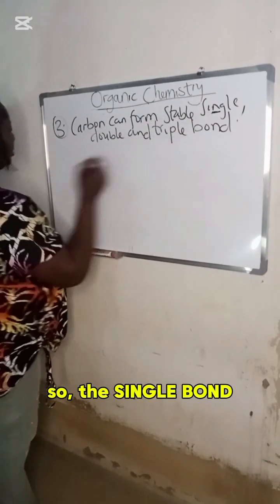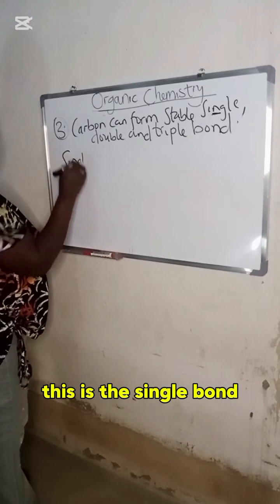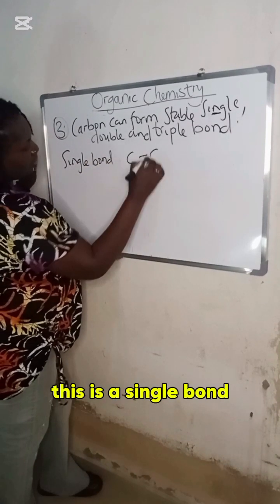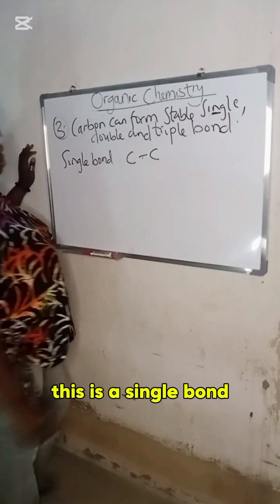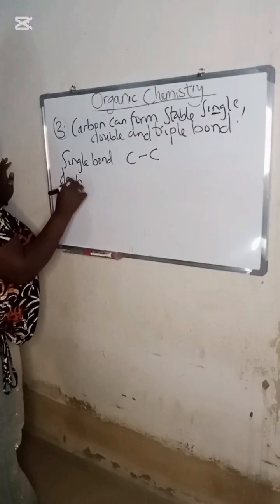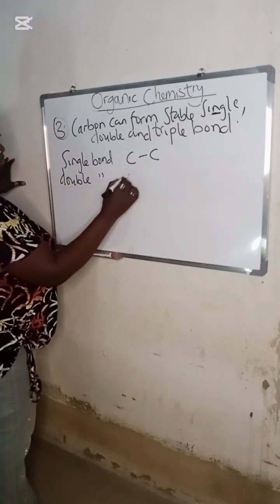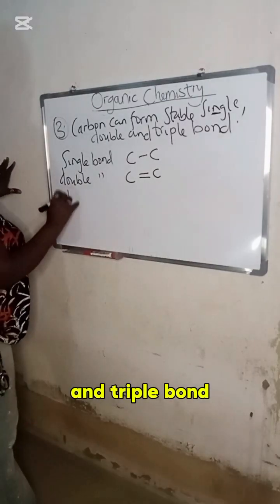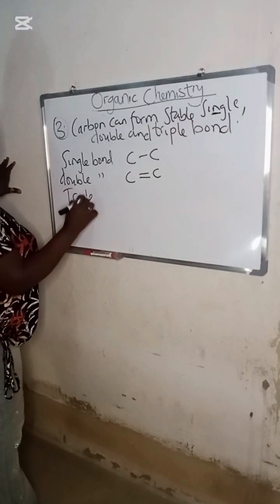So the single bond, this is a single bond. This is a single bond. This is a single bond. Then the double bond, and the triple bond.